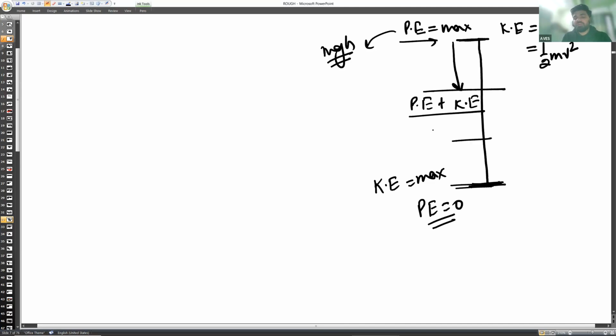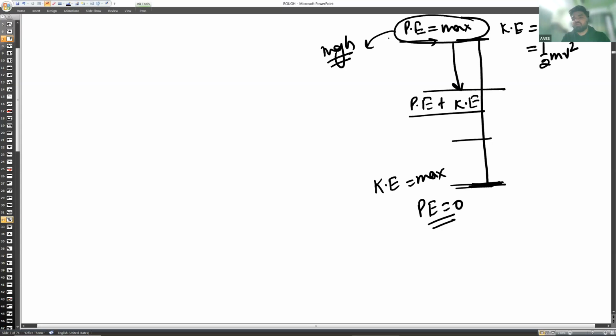Let's suppose there is 1000 joule of potential energy at the top.